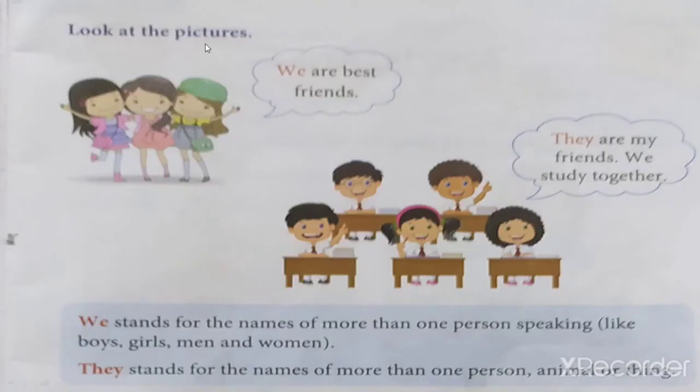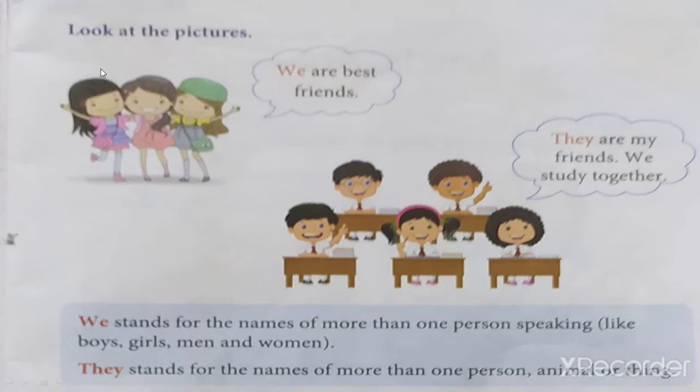Okay, now see here. Look at the pictures. Now again see the pictures here. Can you see the picture? Yes, see. We are best friends. Can you see these three girls? Yes, these three girls are friends. They are all together. 1, 2 and 3, three girls are there. Three of them are talking about themselves. So what will we use? We are best friends.